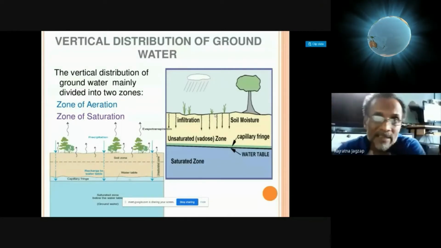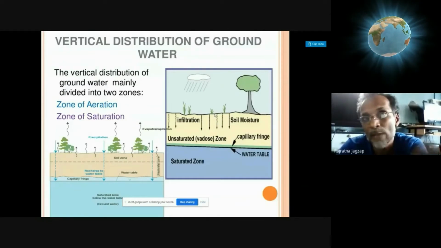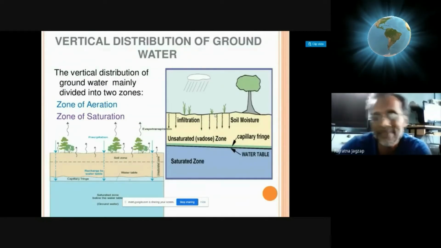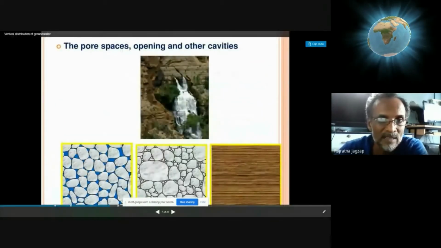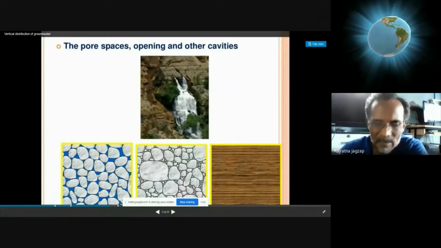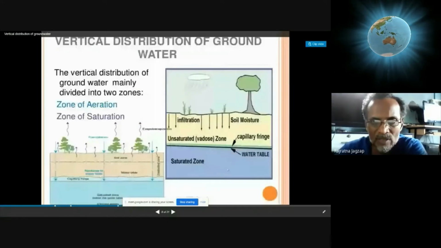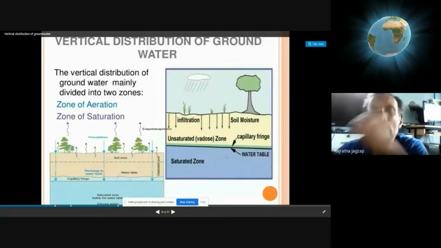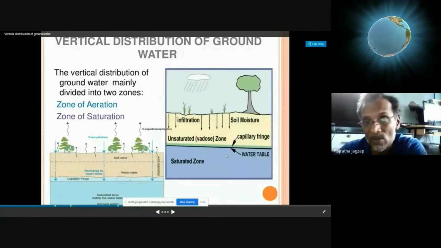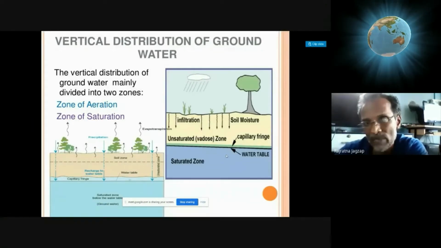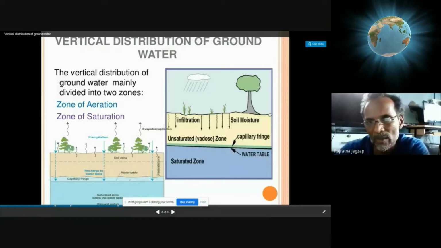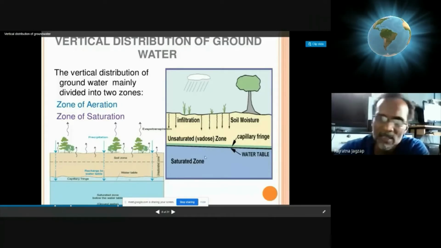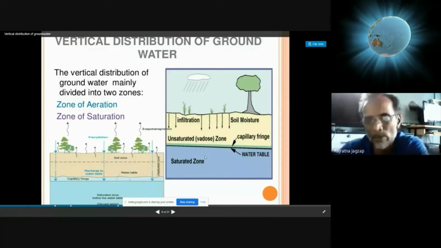Now what happens while rising up? It occupies all the gaps present, all the voids present in the sediments, as you can see here. So while rising up, it occupies all interparticular gaps and rises up slowly. If you see here, this blue part shows that it has occupied all gaps present in the rocks, and then it is rising up. So if the infiltration is still going on, this blue part will increase and reach up to the surface here. If it matches the surface, we can say that it has filled all the gaps present below the surface.